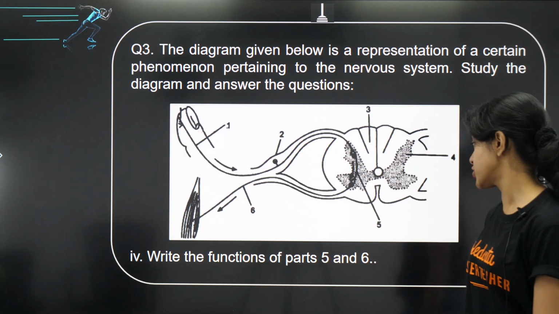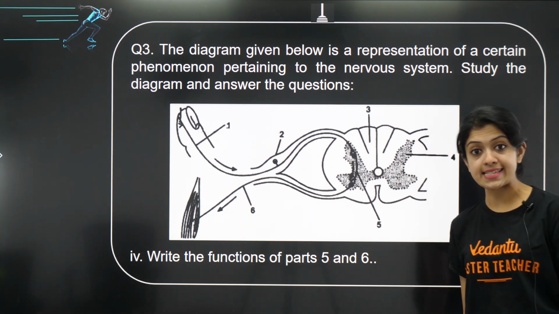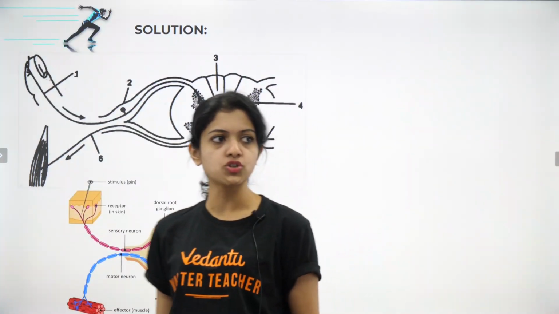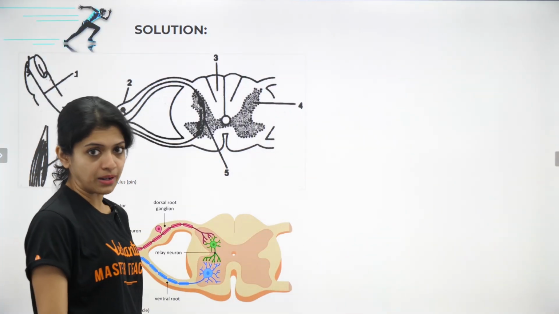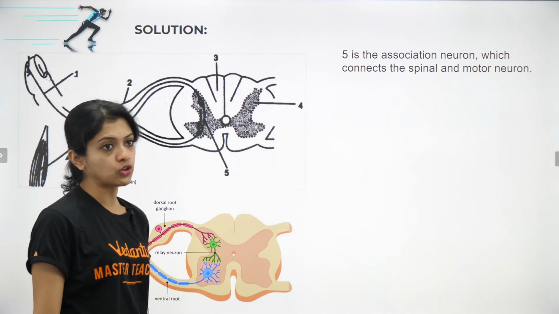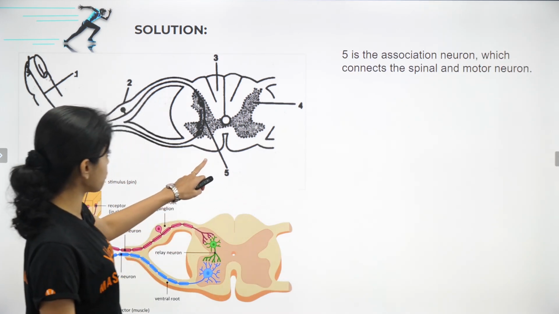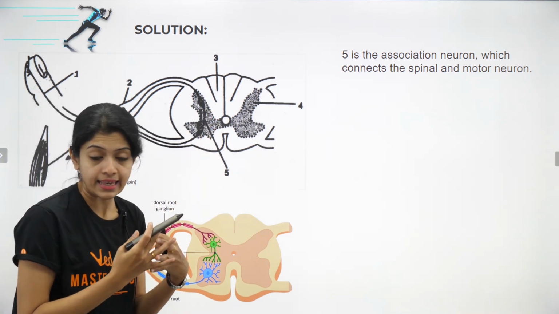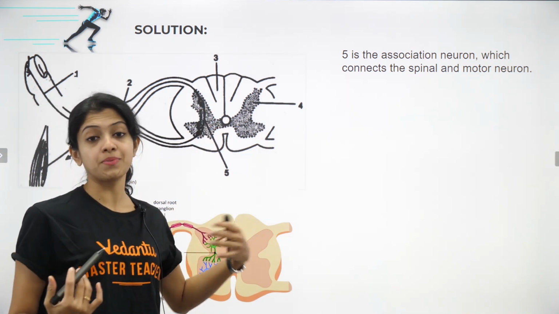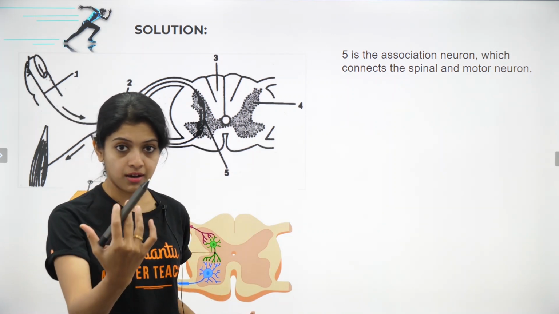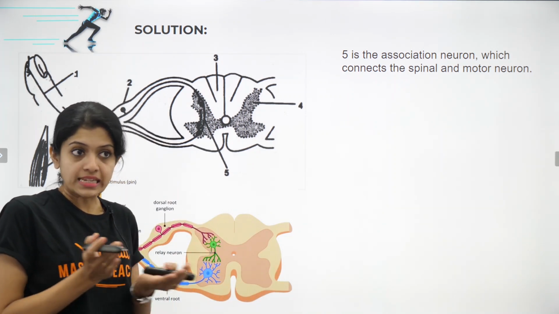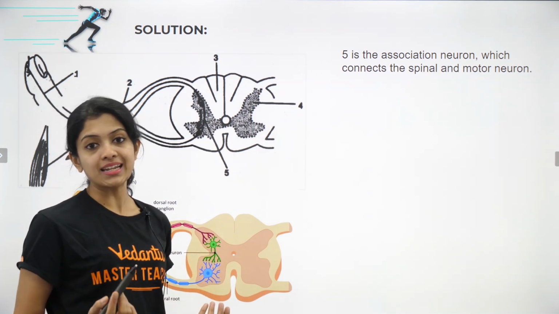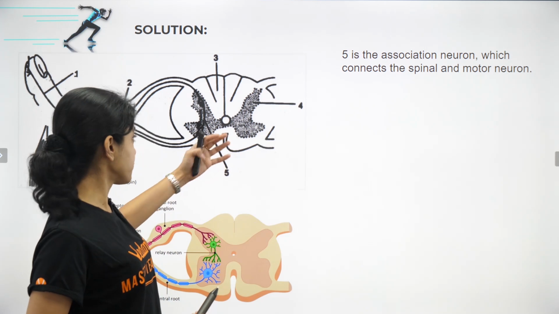Write the functions of parts 5 and 6. Okay, parts 5 and 6. What are they? First of all, we must know how to label 5 and 6. 5 is showing you the association neuron, right? It's here. The connection, the interlinking between what is received and what is being given out, the stimulus and the response, the interconnection between them is the association neuron. It connects the spinal cord and the motor neuron.